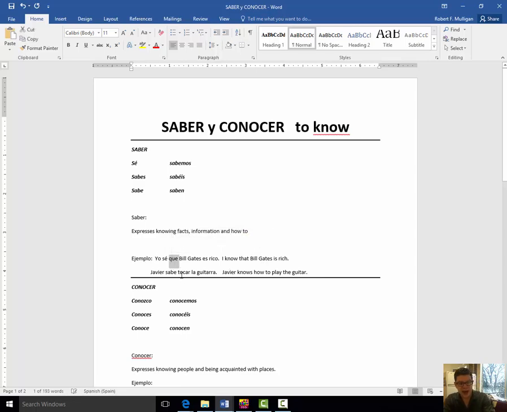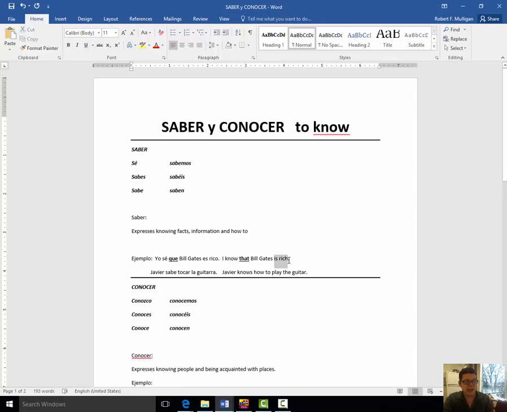The word que, meaning that. In English, oftentimes we will say, I know Bill Gates is rich. But technically that's incorrect because you have to have the word that, the conjunction. And the reason for this is, if you think back to Schoolhouse Rock, conjunction, junction, what's your function? Yeah, that. This is a conjugated verb, I know.